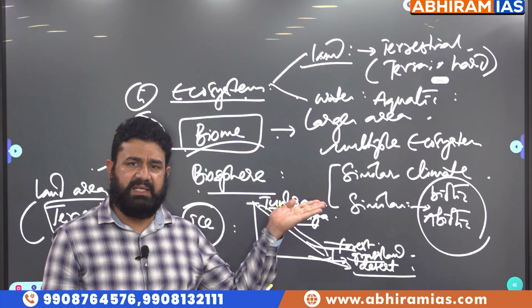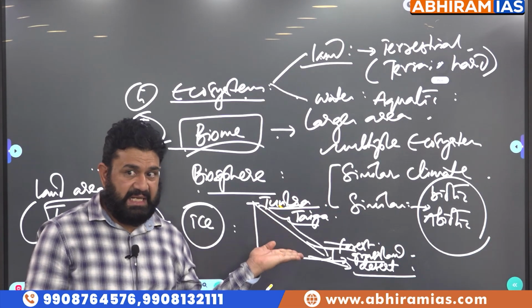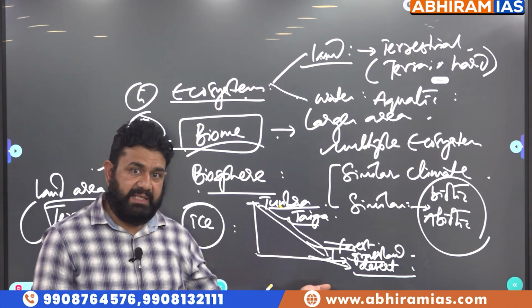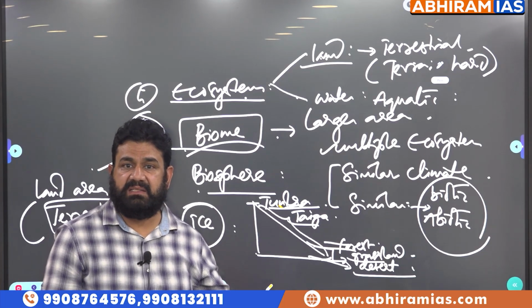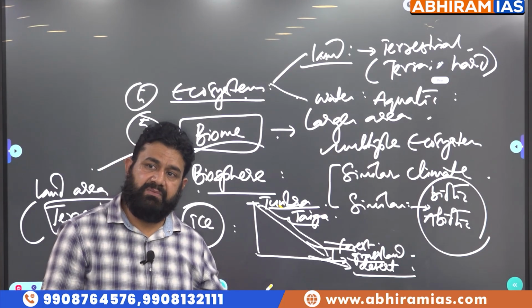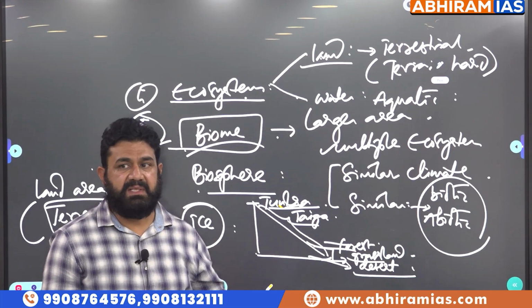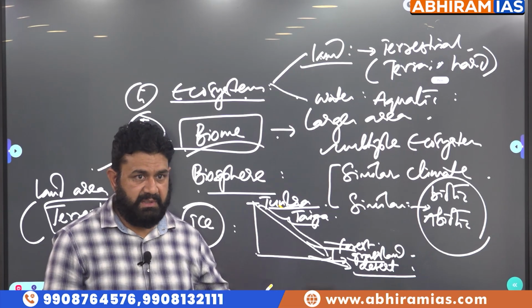Within tundras, we have Arctic tundras and alpine tundras. We will talk about them later. On mountain slopes, we have taiga. And on foothills of hills and mountains, we have forests. At lower altitudes, we have grasslands. And at the extremes of regions, we have deserts: cold deserts and warm deserts. Cold deserts are also called temperate deserts. Warm deserts are also called tropical deserts. Are you able to understand this?